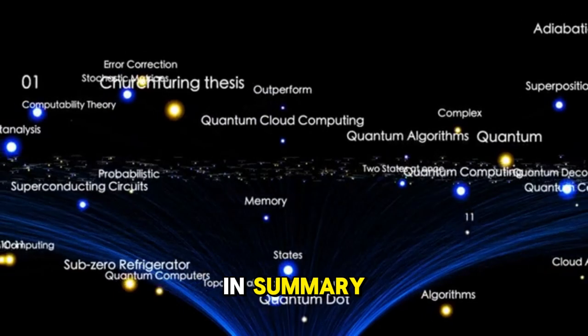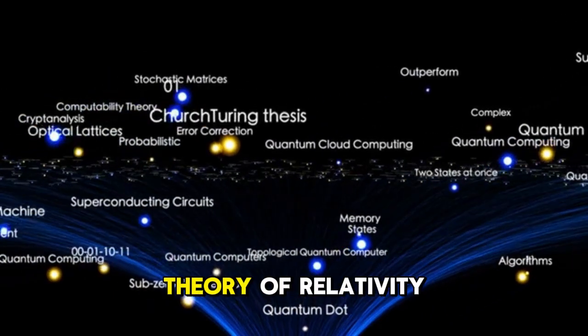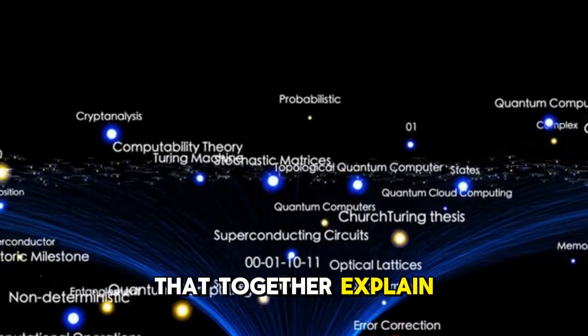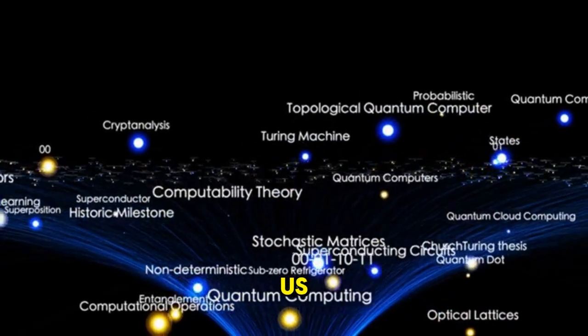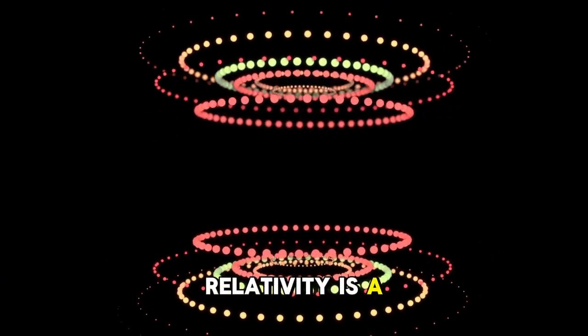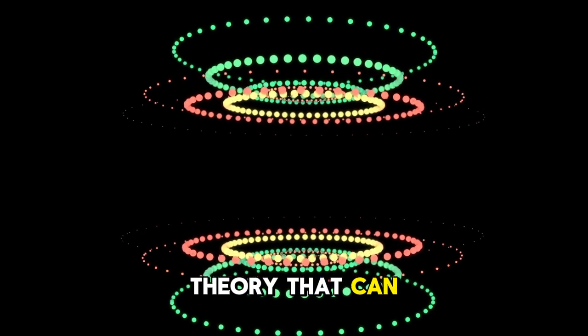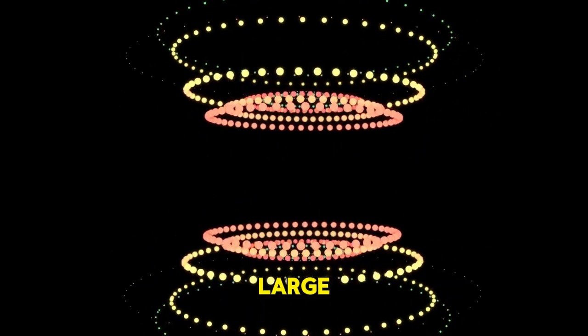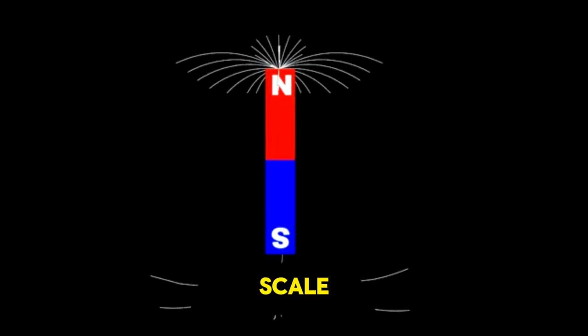In summary, quantum mechanics and the theory of relativity are two different kinds of theories that together explain the world around us. The theory of relativity is a deterministic theory that can describe everything from the very small to the very large. It has no length or time scale.